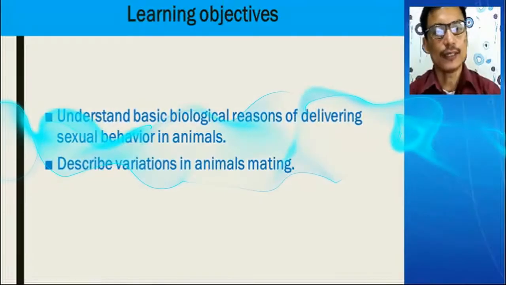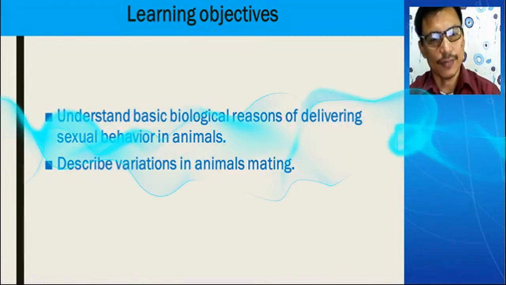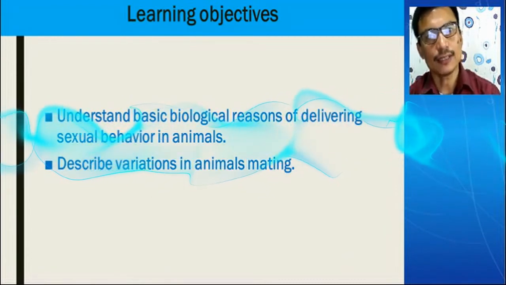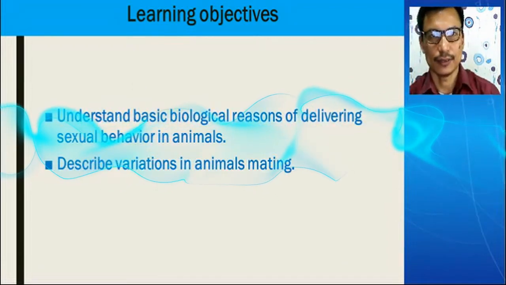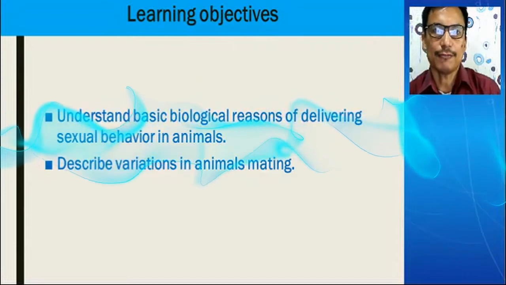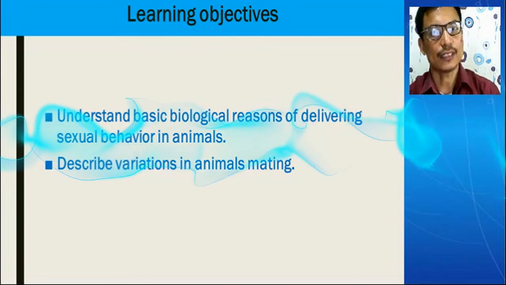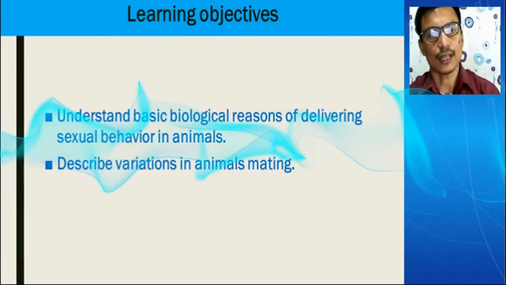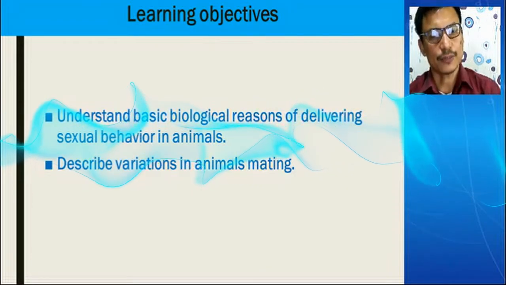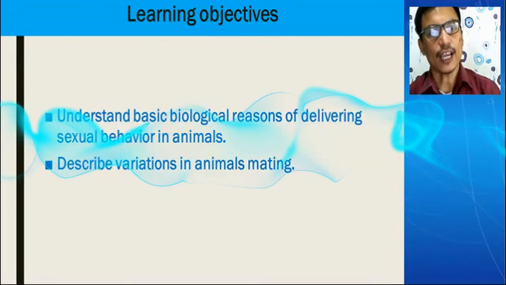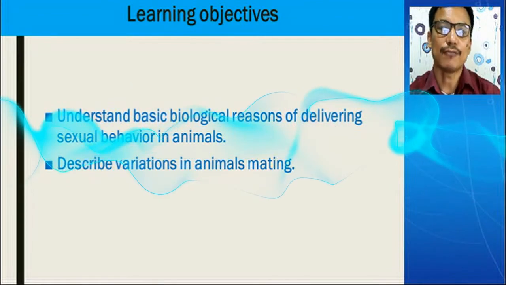So what will we learn from this lesson? After this lesson, we will understand the basic biological reasons for sexual behavior in animals. Why do animals have different sexual behaviors? We will understand this after this lesson. It also gives us a description that variations in animals exist, and there are some reasons for this kind of variation.